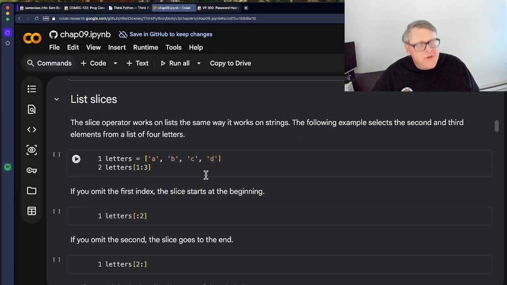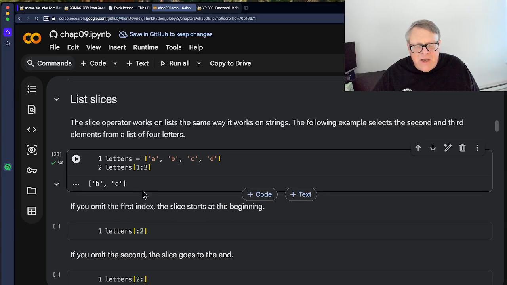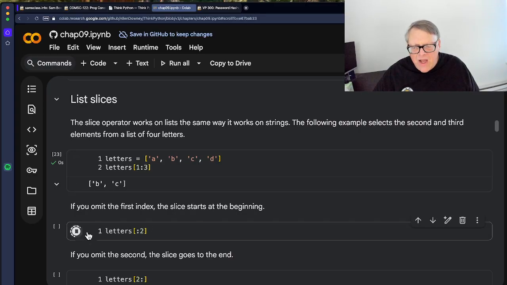You can do slices, just like you can do slices of a string. If you have letters A, B, C, D, you can go from 1 to 3. That's going to start at element 1 and go up to, but not including, element 3. So it's going to be B and C. You can pick pieces of a list out. You can omit the first index, and then it will start at the beginning and go up to, but not including, the last one. So this is 0, 1, 2. This is 2. It will be A and B, the first 2 elements.